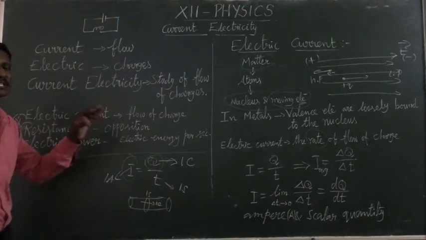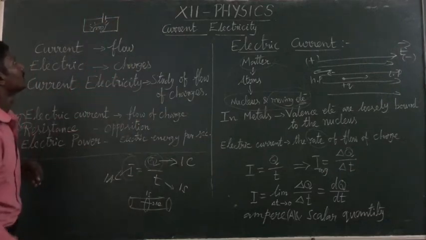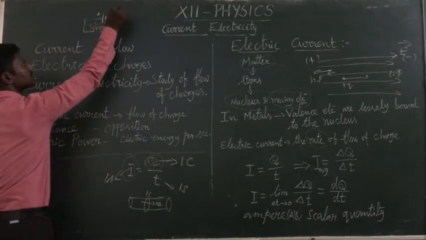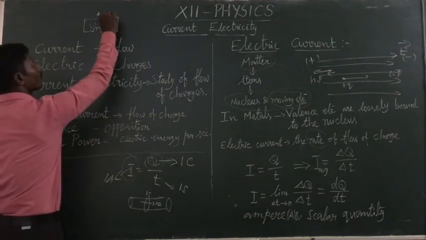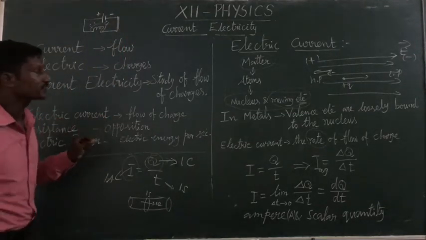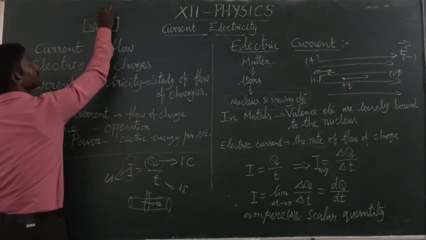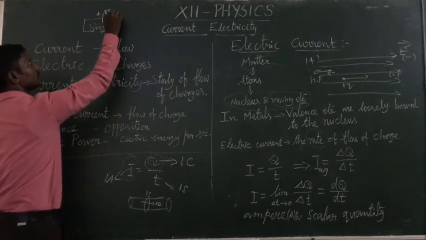Consider a circuit. This is a simple circuit. This is a bulb, one lamp. That is the positive terminal, this is the negative terminal. In this circuit, this is the wire or material. In this material, electrons pass from the negative terminal of the battery to the positive terminal.